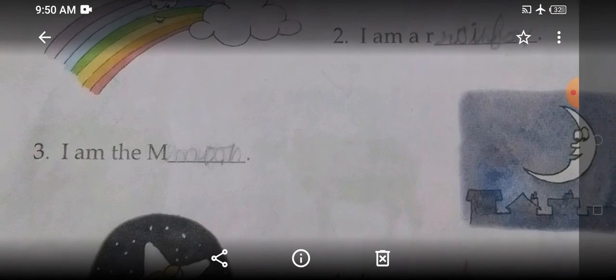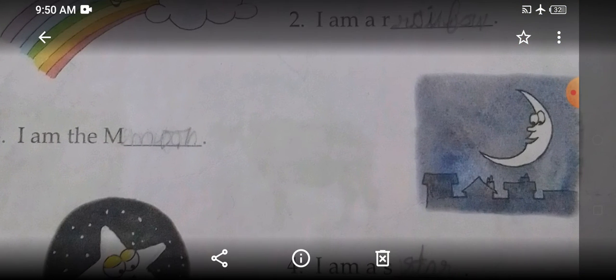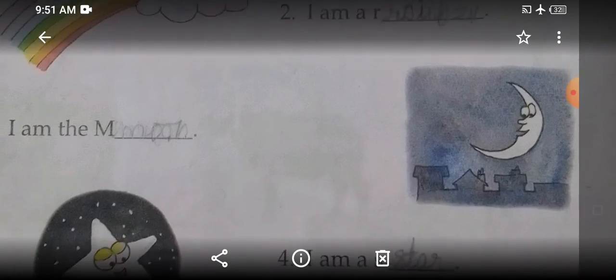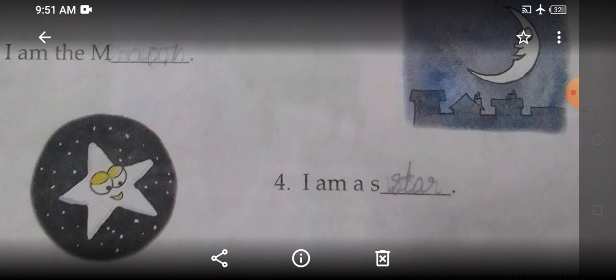Then look at the next picture and name the picture. This is a beautiful moon. How will you spell moon? M-O-O-N. And how will you spell rainbow? R-A-I-N-B-O-W. Okay. Now let us see the next picture. The next picture is of a star. And how will you spell star? S-T-A-R. Okay. He is a star.